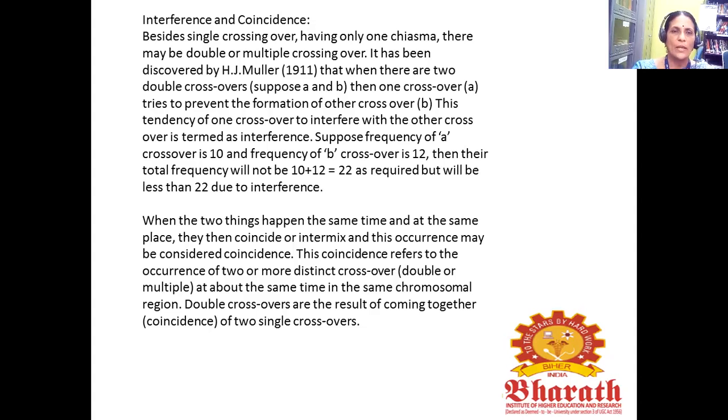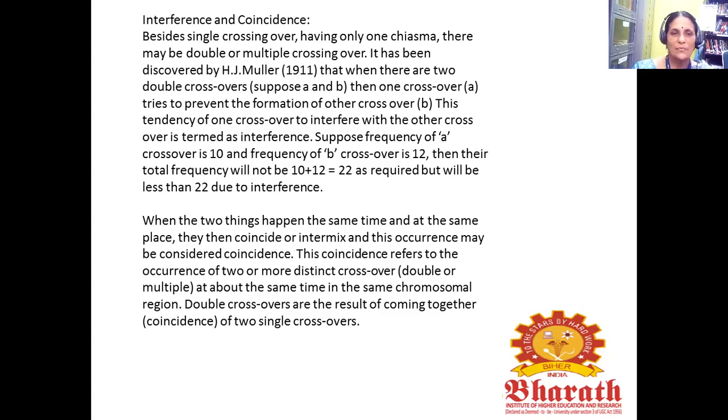Suppose the frequency of A crossover is 10 and the frequency of B crossover is 12, then their total frequency will not be 10 plus 12 equal to 22 as expected, but will be less than 22 due to interference. When the two things happen at the same time and the same place, then they coincide, and this occurrence may be considered coincidence.